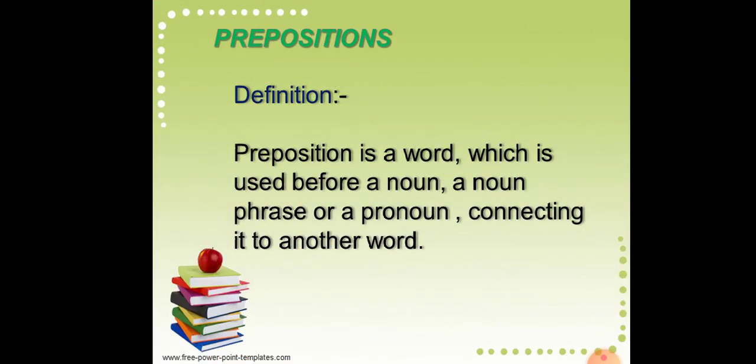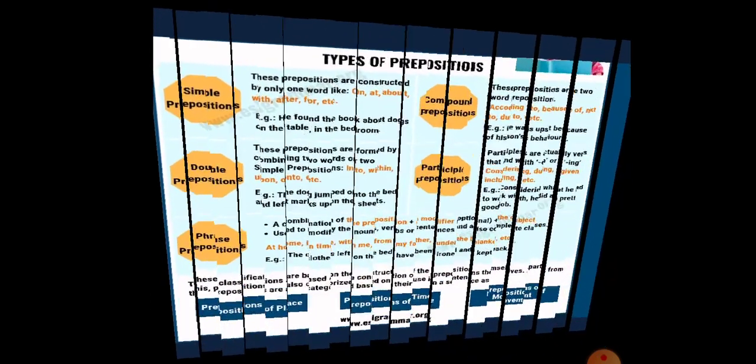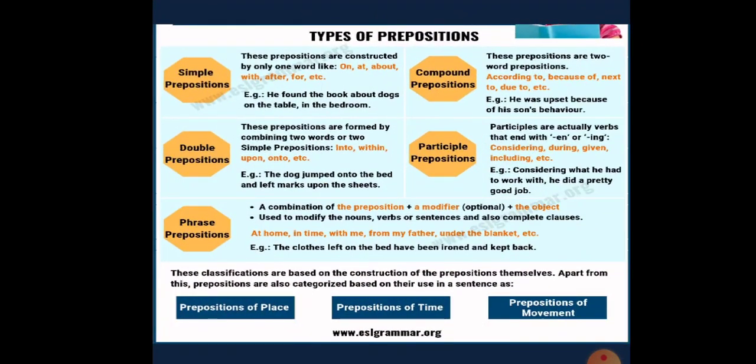Now you see the definition of preposition. Preposition is a word which is used before a noun phrase or a pronoun, connecting it to another word. Prepositions may be arranged in the following classes: simple preposition, compound preposition, double prepositions, participle prepositions, and phrase prepositions. Now I will give a short description of these prepositions.